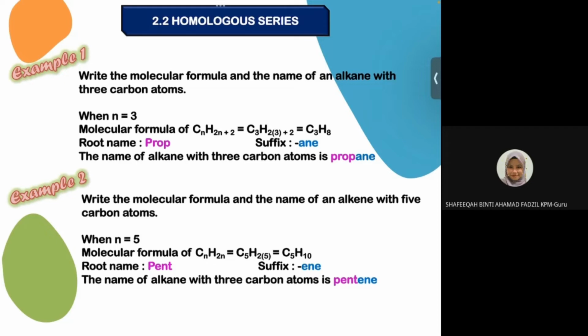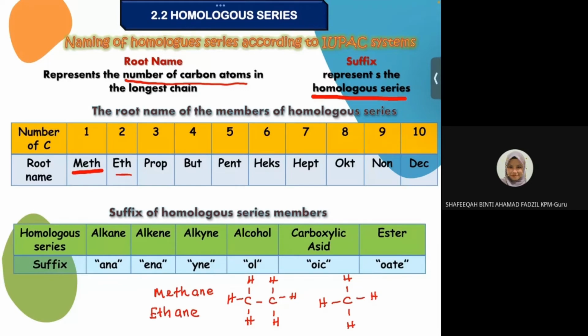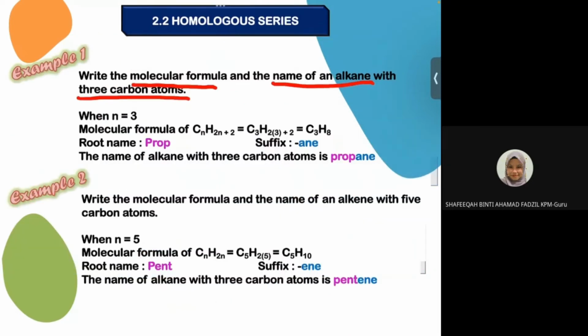Okay. Kita tengoklah one example. Example 1. Okay, dia kata write the molecular formula and name the alkane with 3 carbon atoms. Okay, kalau kita refer kepada table tadi, 3 adalah prop. And then dia kata homologous series is alkane. Mean we have to add A and E. So dia akan jadi propane.